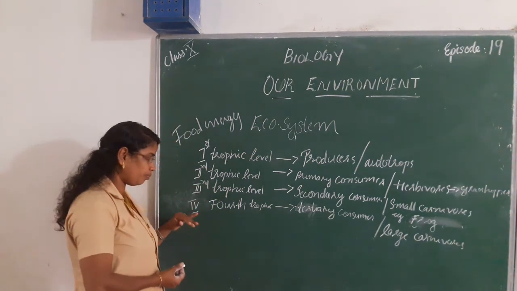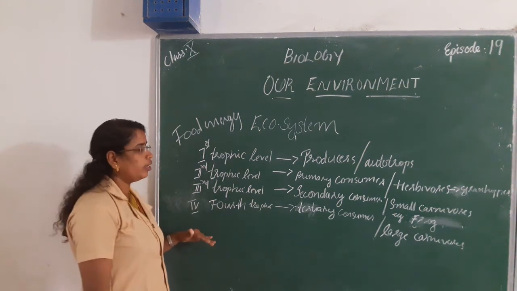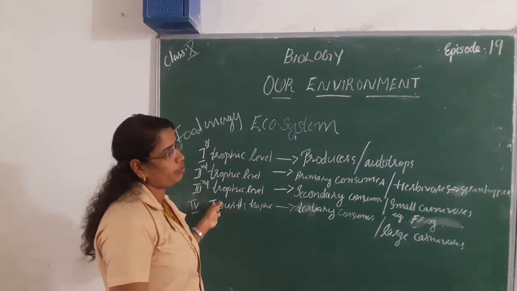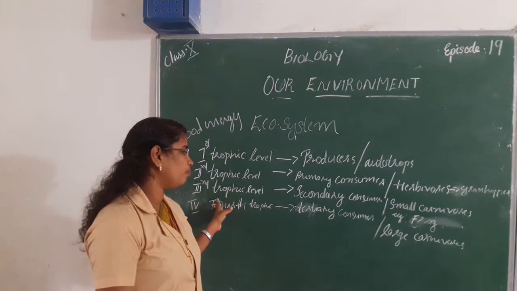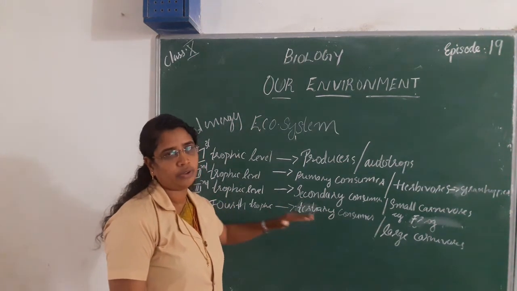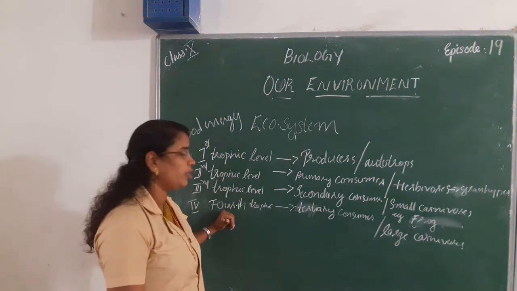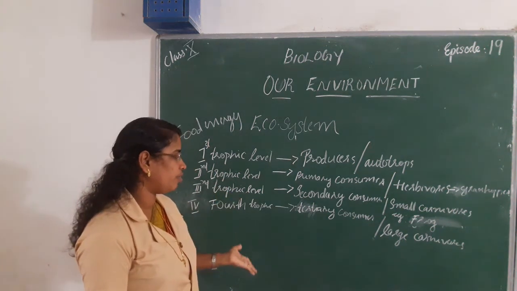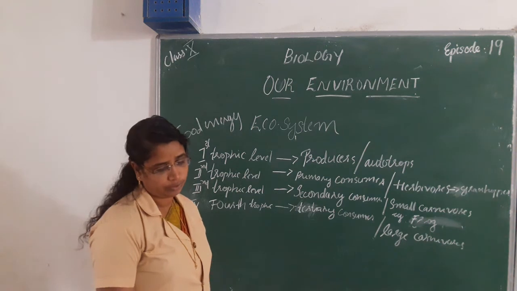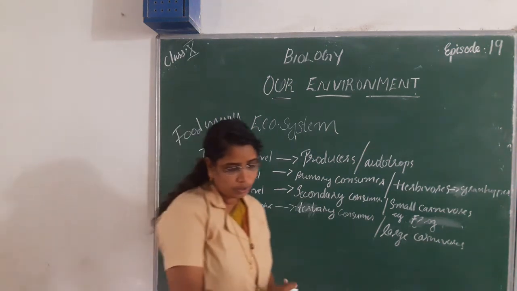Then the fourth trophic level is tertiary consumers. Human beings also occupy this position in the food web. Tertiary consumers are large carnivores.